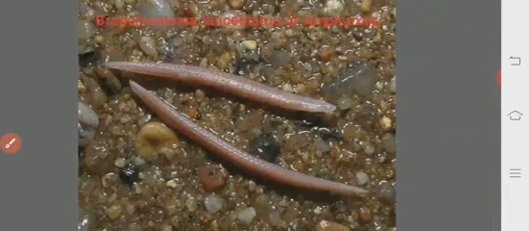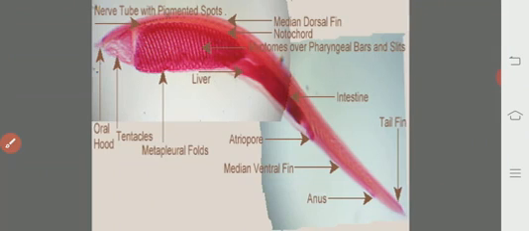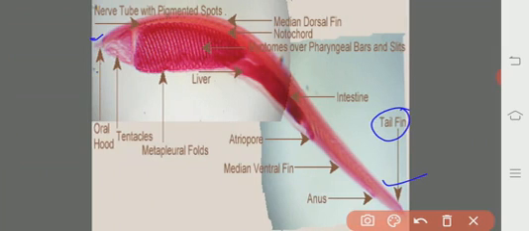And then let us see the various parts of the body of a typical cephalochordate like the Amphioxus. This is the anterior portion of the body and this is the posterior portion of the body. The posterior end has the caudal fin or the tail region. So what is the tail? Actually, the portion which is located after the anus is known as the tail region. That is how it is defined in the chordates.